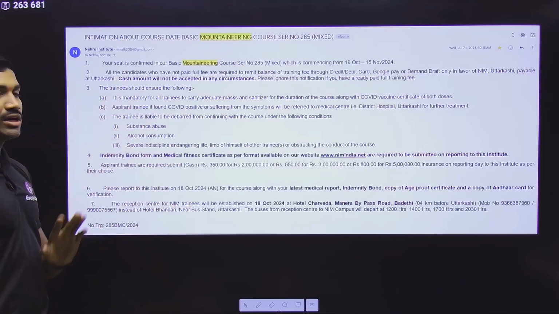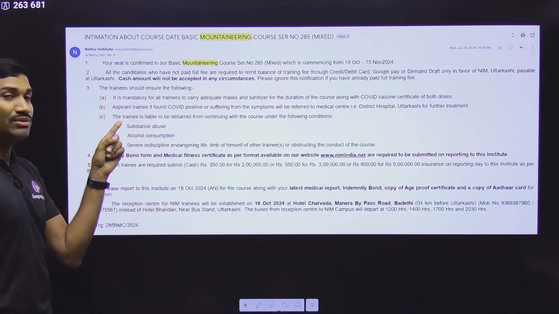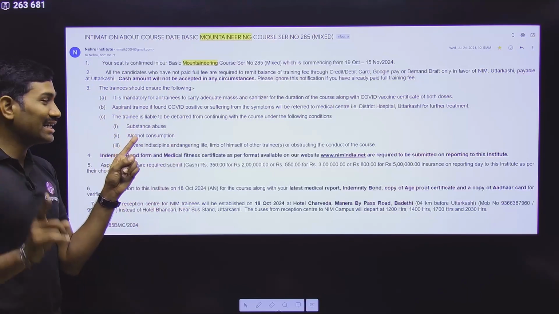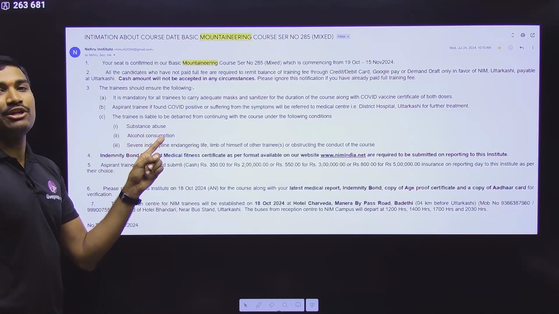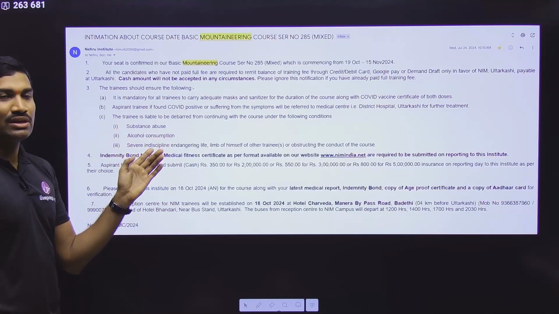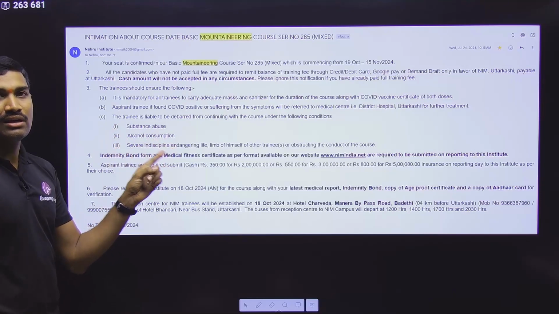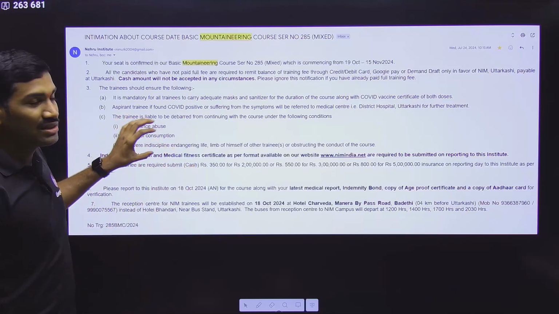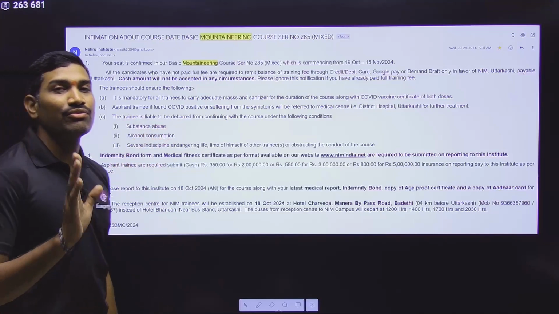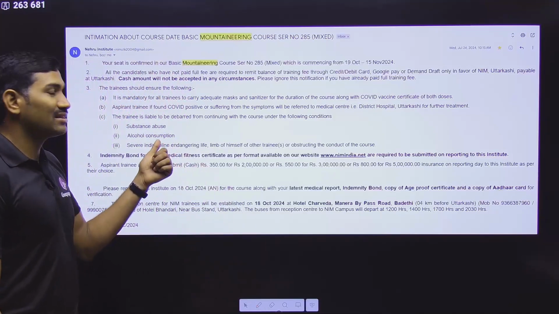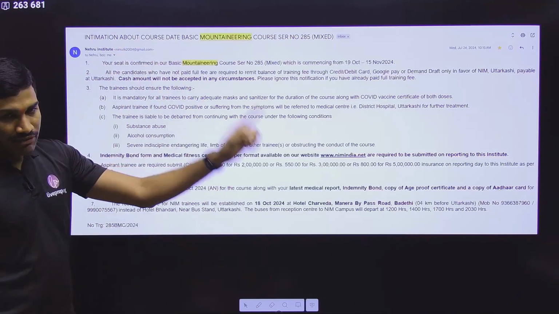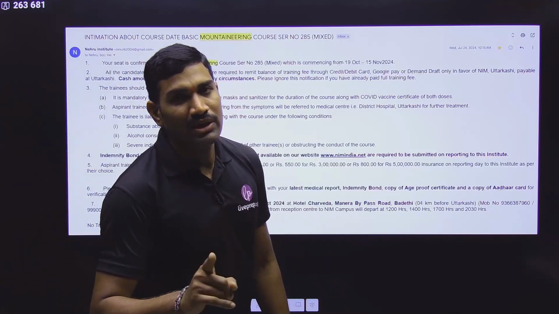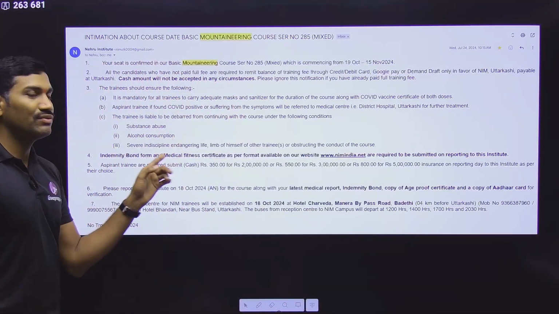Next one. What are the documents required? Directly I am going here. There is one important point: after coming for the course, if any trainee is taking any drugs, substance abuse or consumption of alcohol, or misbehavior, for any of these reasons, they can remove you from the course. Please remember this. Very clearly they are saying this, and even after going there, repeatedly they will tell this. So please don't indulge in any of these things.